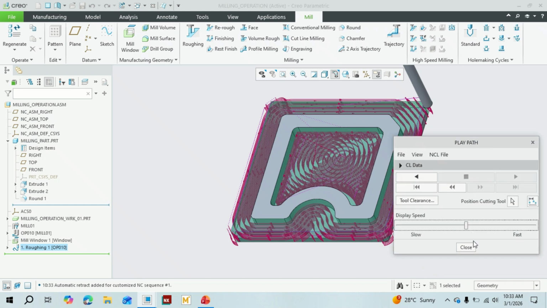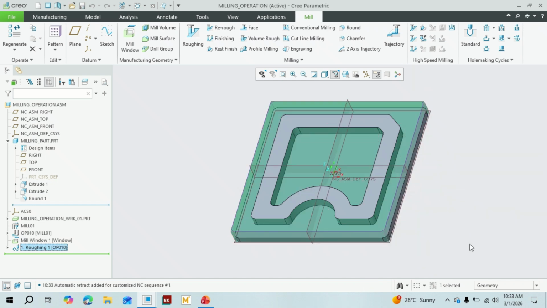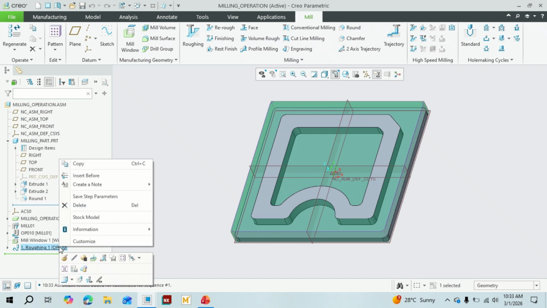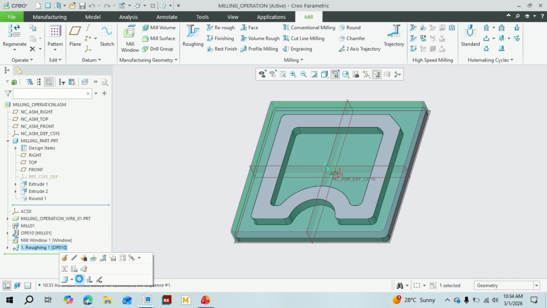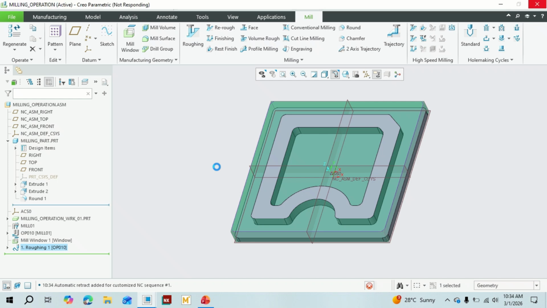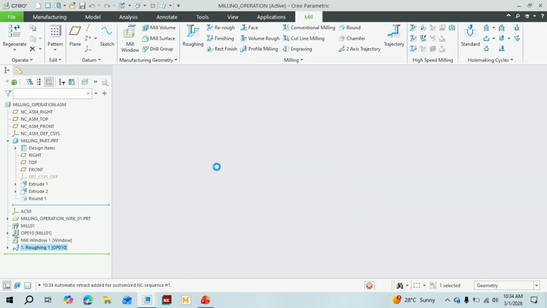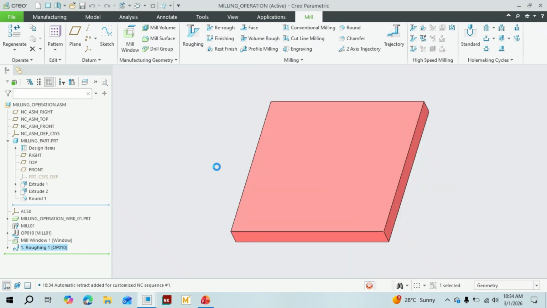Okay, close it, and we can see the real-time material removal simulation. The real-time material removal simulation will help us to fine-tune that DFMs most of the time.